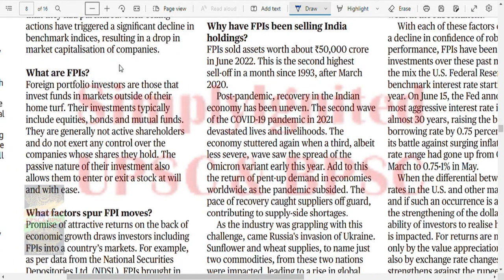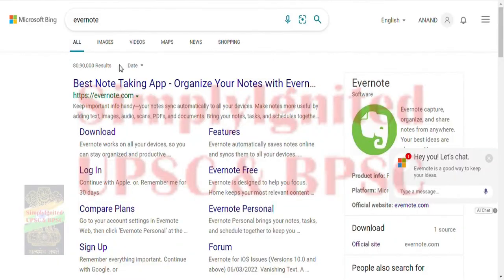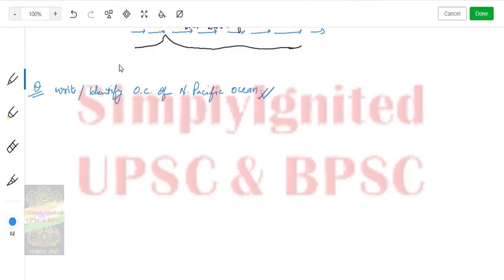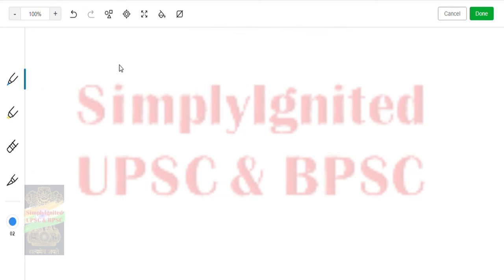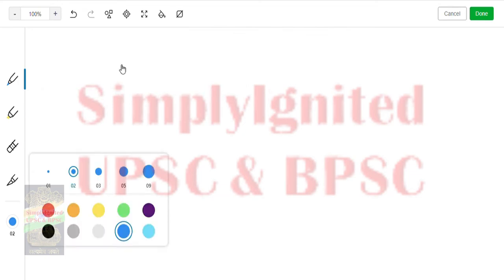So what are FPIs? They are those investors that invest funds in markets outside of their home turf. Their investment typically includes equity, bonds, MF. They are generally not active stakeholders and do not exert any control over companies whose shares they hold. They are passive in nature, and their investment also allows them to enter or exit the stock at will with ease. Now let's see. Okay. So what is FPI? Fine. We'll be looking at FPI.